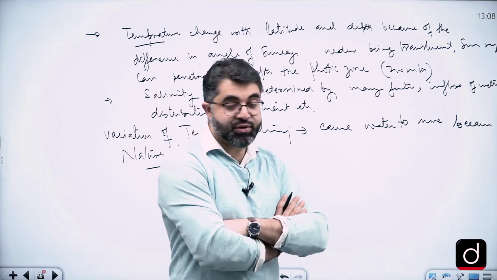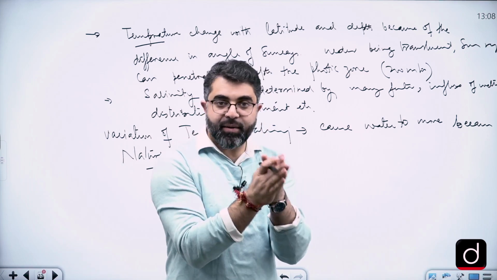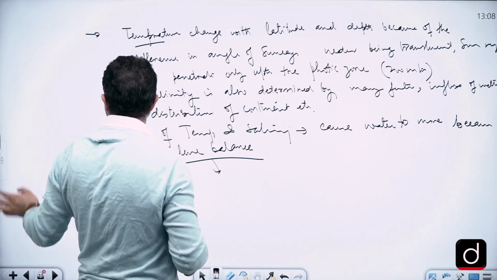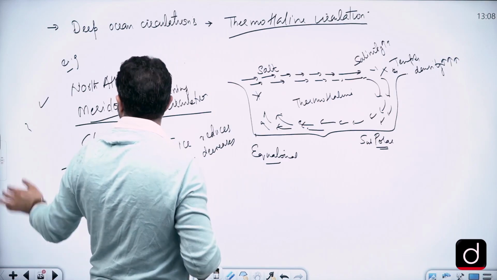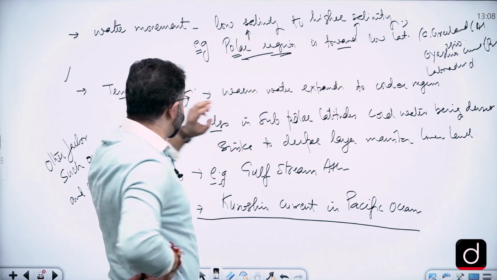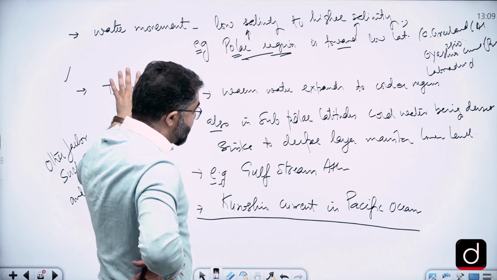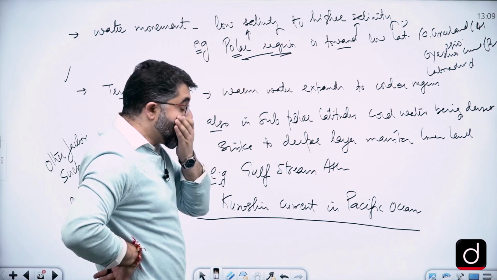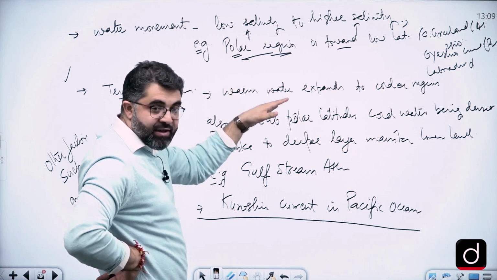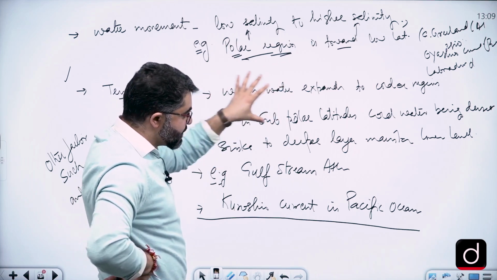This is what we are supposed to write here. And once you write about it, come to the examples that we have already mentioned here. We have already mentioned that water movement from low salinity to high salinity. Quote examples. Temperature salinity difference from low salinity to high salinity. Give the examples. High temperature to low temperature.